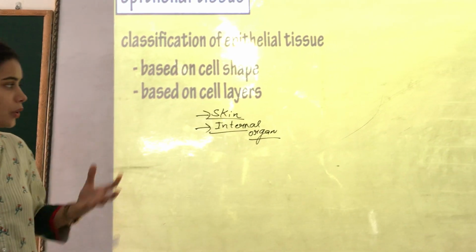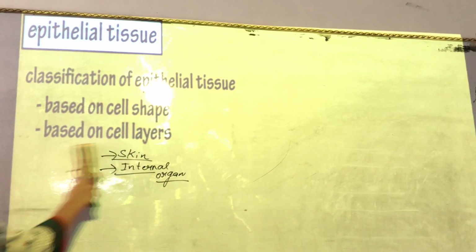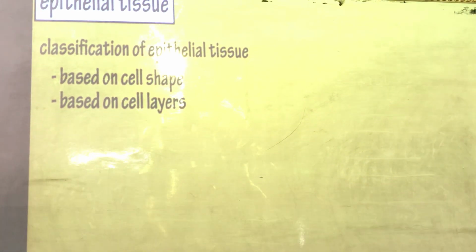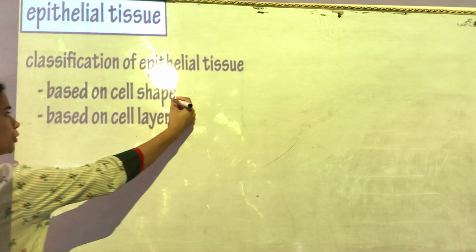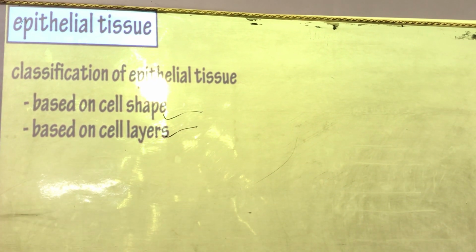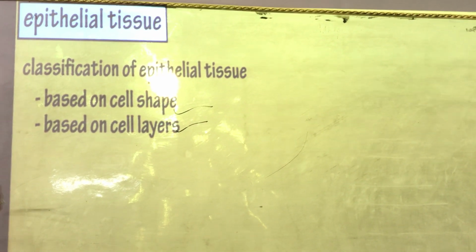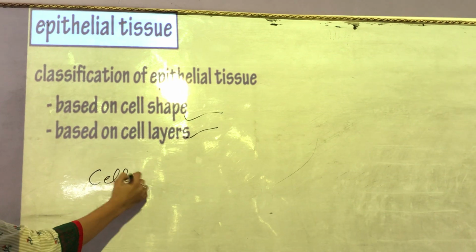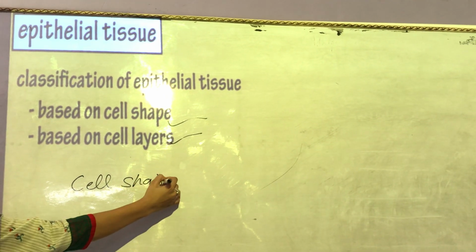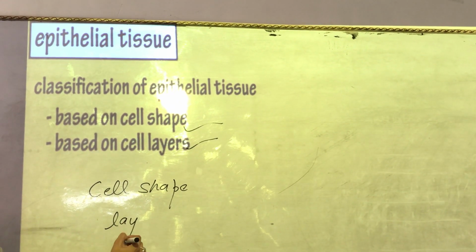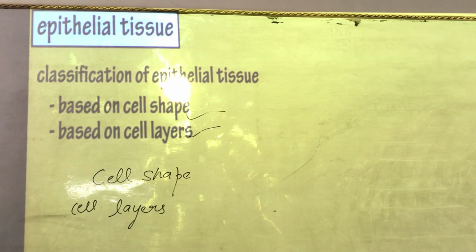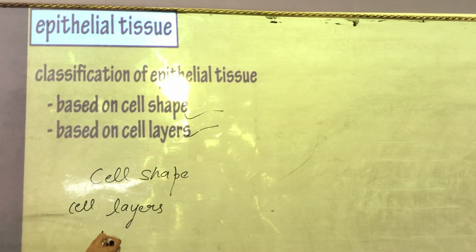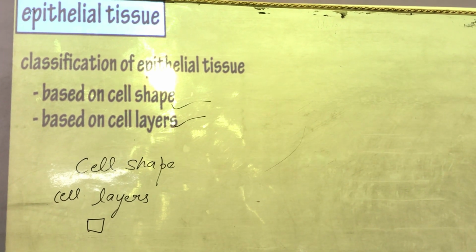Now, in the last class, if you can recall, we classified epithelial tissue. Yes, we learned their names. Can you recall a few names? We classified epithelial tissue on the basis of their shape and also on the basis of their cell layers. If the cells are square in shape, what will we call them?